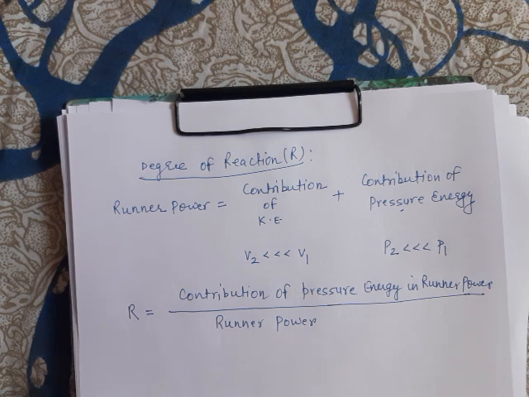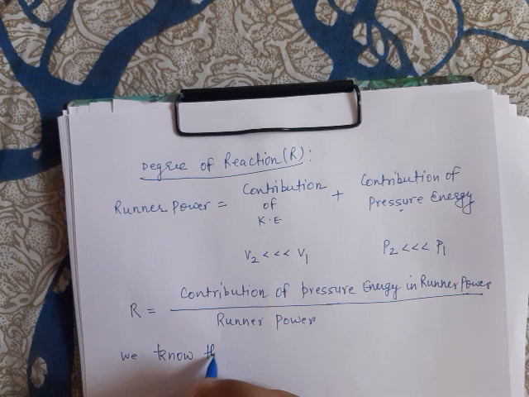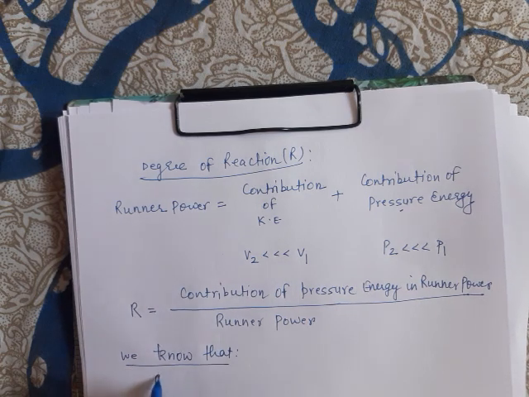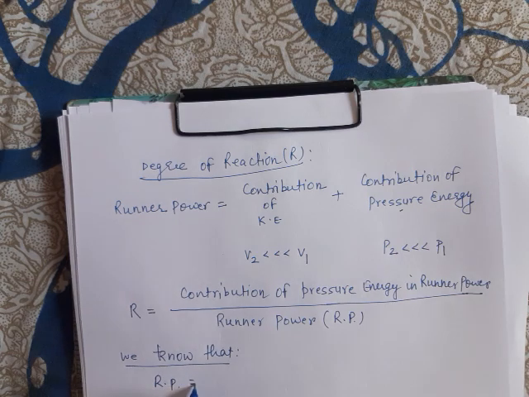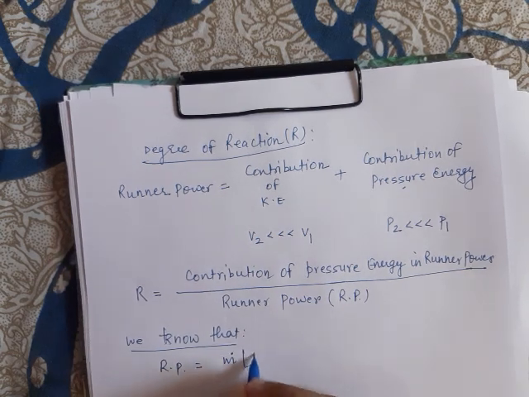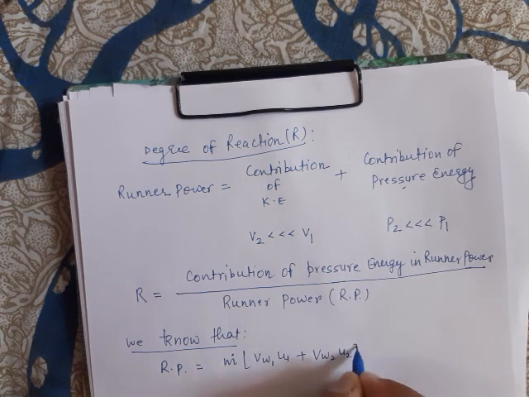Now let us derive a mathematical expression for the degree of reaction. We know that runner power, denoted by Rp, is given by m dot times (Vw1 u1 plus Vw2 u2).